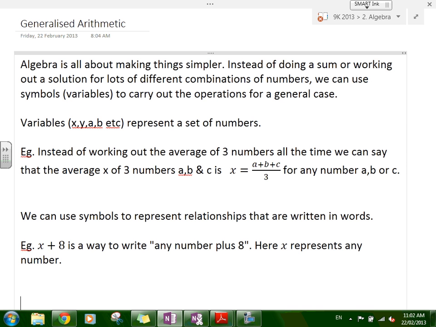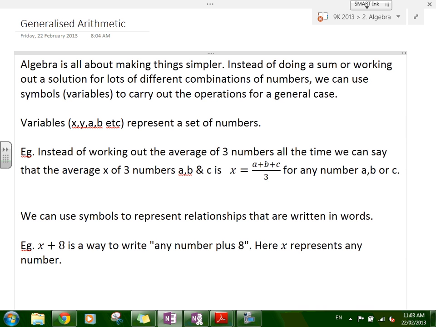Alright, so that's the idea of generalized arithmetic. Instead of having to add 8 to all the separate numbers, we can come up with a rule. If you have any number, to get 8 more than that number, you just have that number plus 8, which is x. X represents that. Okay, any questions?